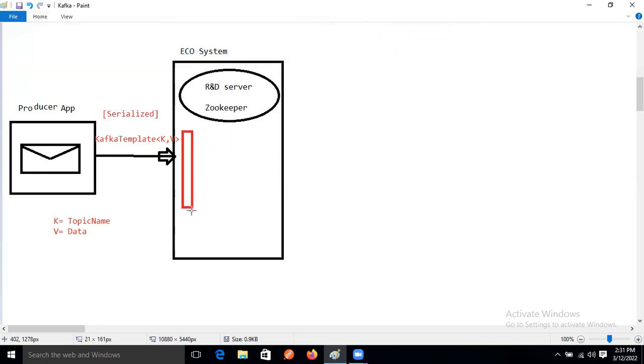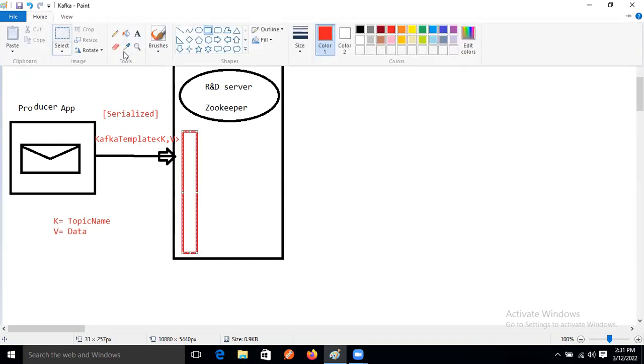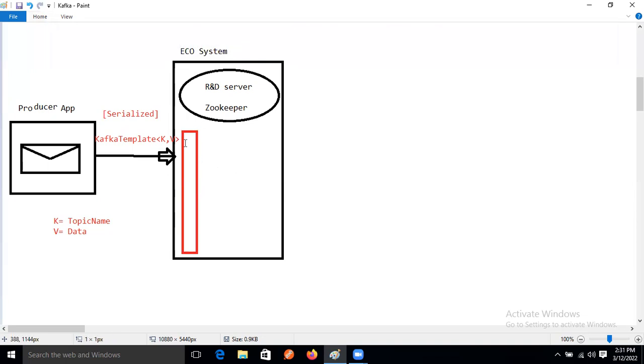That memory name is Topic. This producer message data will come and be stored inside that topic memory.